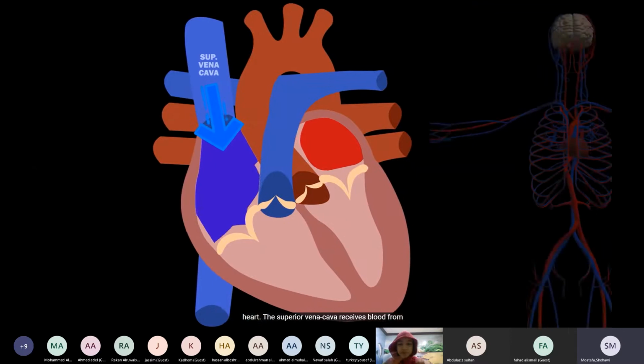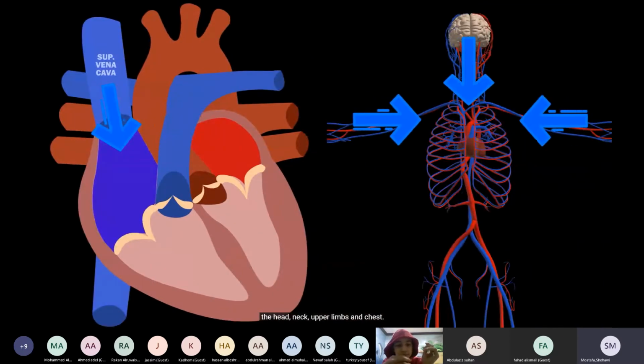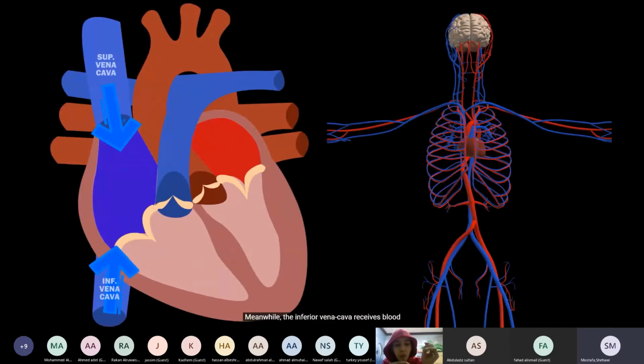The superior vena cava receives blood from the head, neck, upper limbs, and chest. Meanwhile, the inferior vena cava receives blood from the trunk, viscera, and lower limbs.